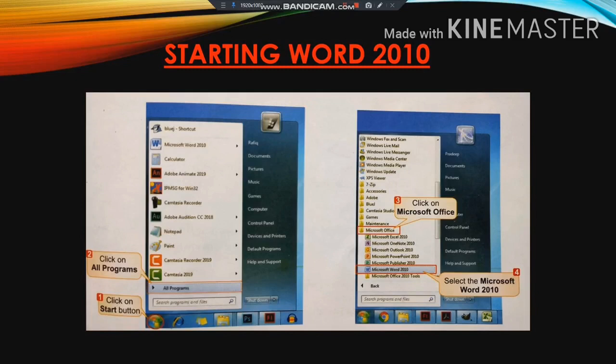Children, I hope you have understood what Microsoft Word 2010 is and how we can start the Word 2010 window. This is all for today. In the next class, we will see some practical related to Word 2010, the components of the Word window, and how to enter the text, select the text, print the text and copy the text. We will see everything in the next class.